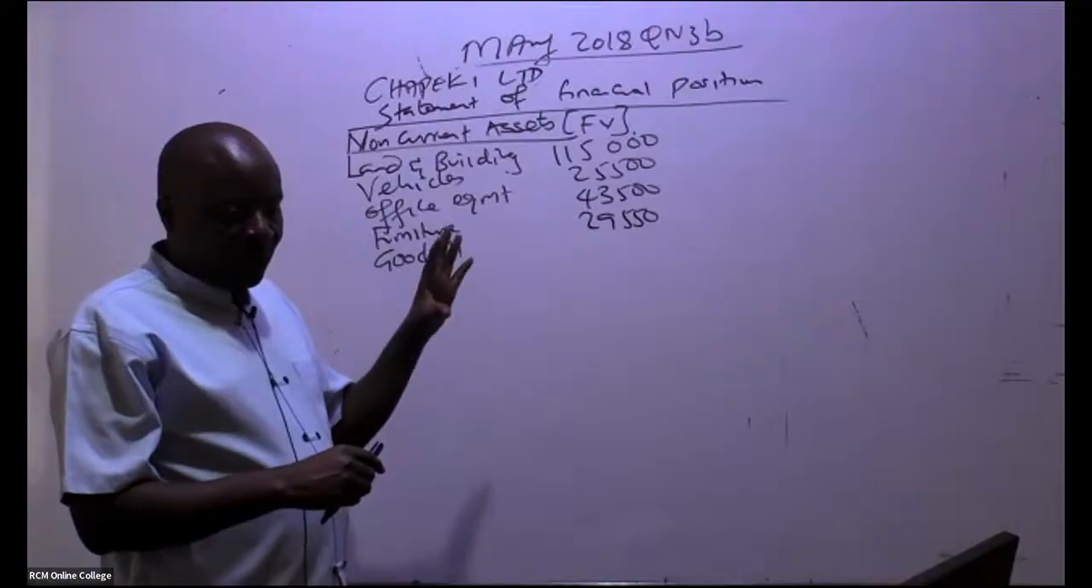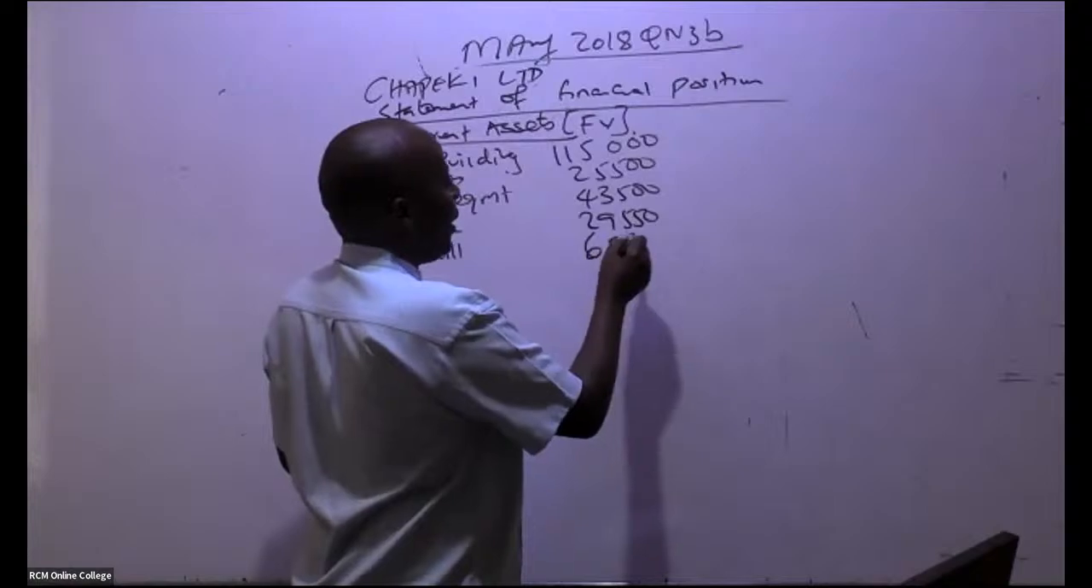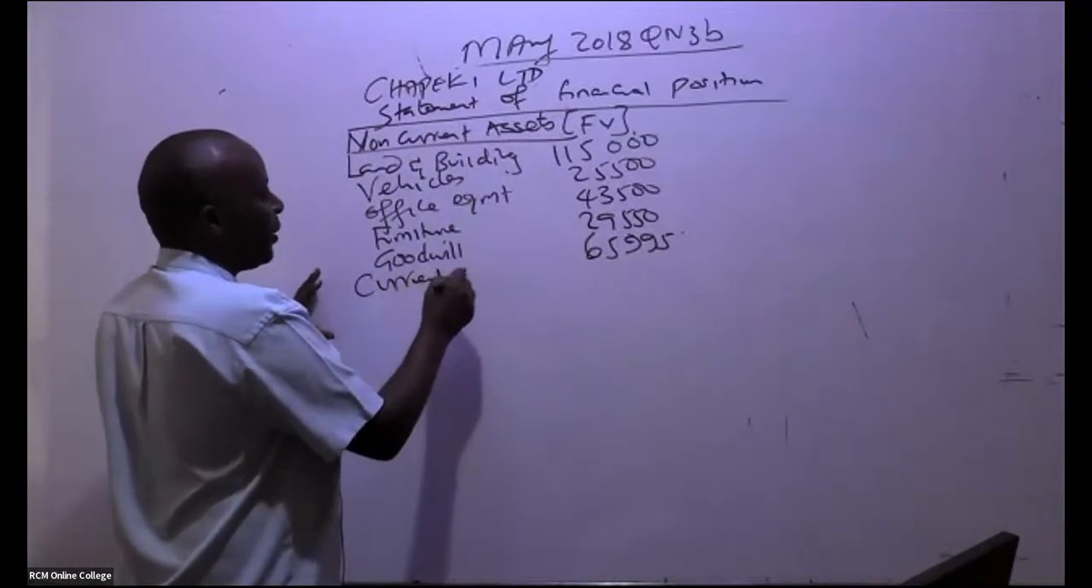We got goodwill. Leave alone the other one, 65,995. So from there, you go to current assets.